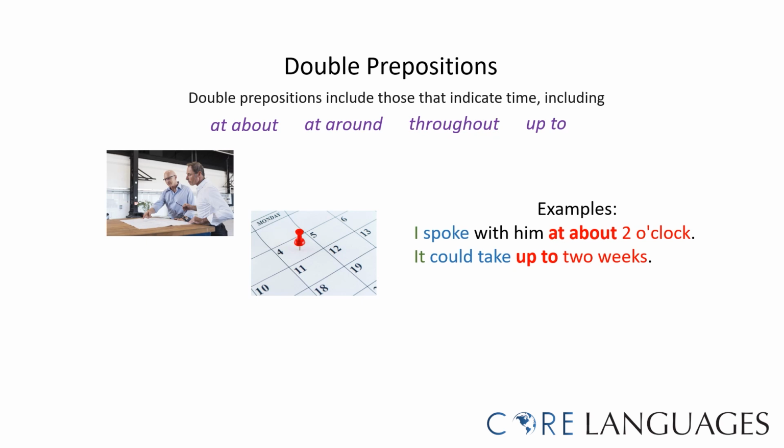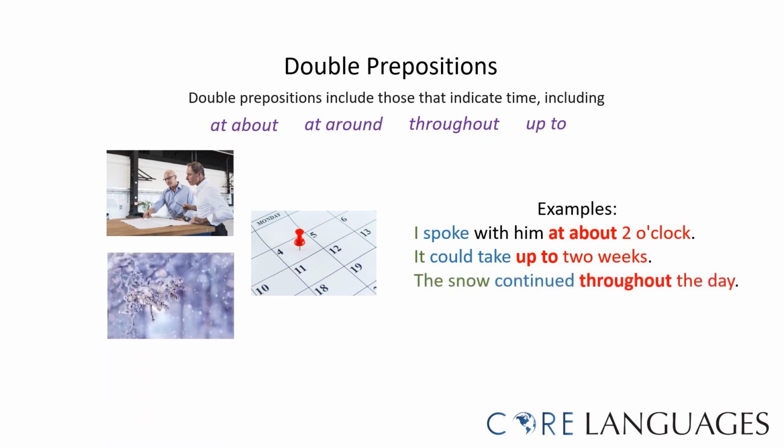It could take up to 2 weeks. This double preposition is used to express that the exact duration is unknown, but is not expected to be more than 2 weeks. The snow continued throughout the day. This double preposition is used to express that the exact duration is unknown, but it snowed for most of the day.